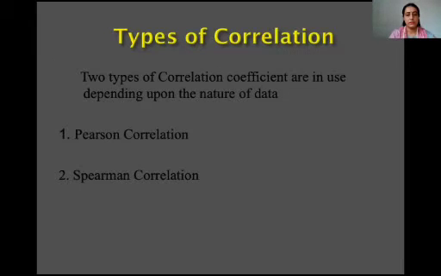There are two types of correlation: one is Pearson's correlation and the other is Spearman's correlation. Calculations are always based upon the nature of the data. In Pearson's correlation, both variables are continuous in nature, and in Spearman's correlation, you convert the data into ranking form.